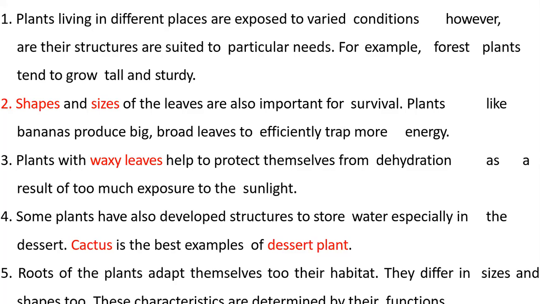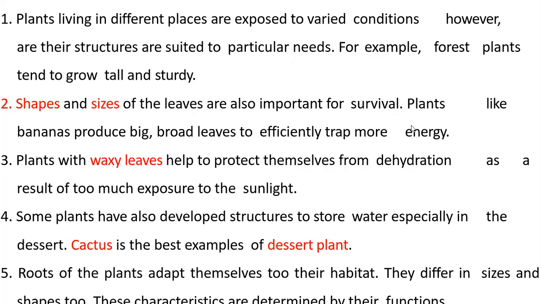Plants live in different places and are exposed to different conditions. According to the conditions, they develop strange types of modifications, and plants' shapes and size are also modified, because they have to survive. To survive, plants modify their shapes and size.